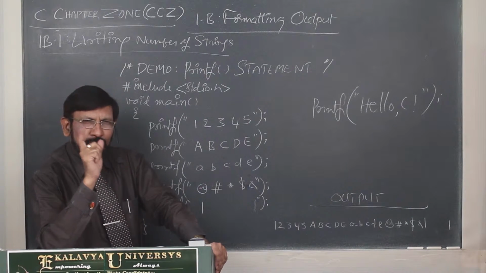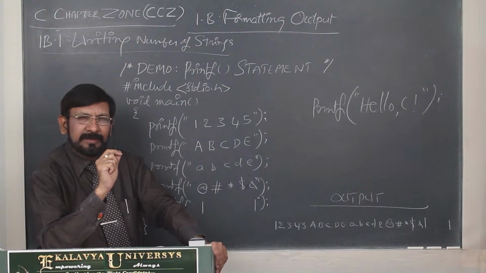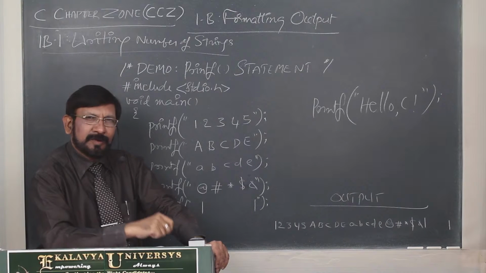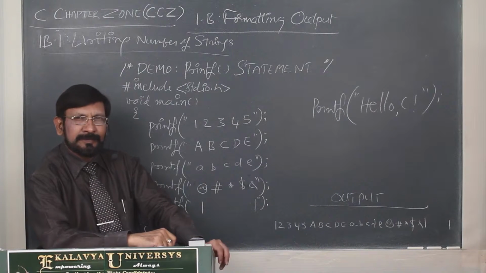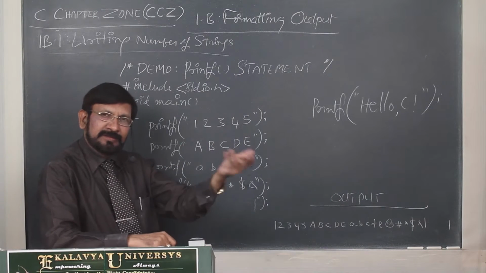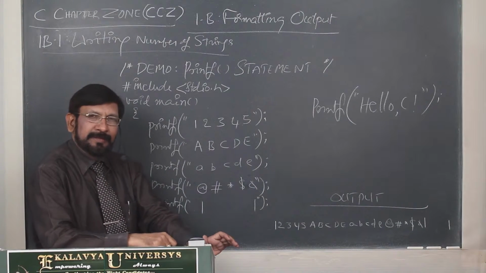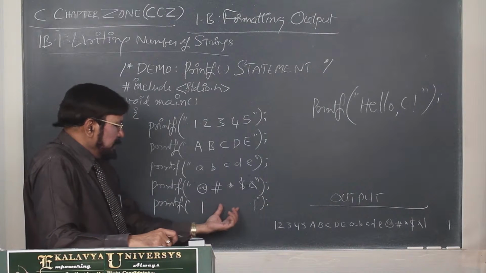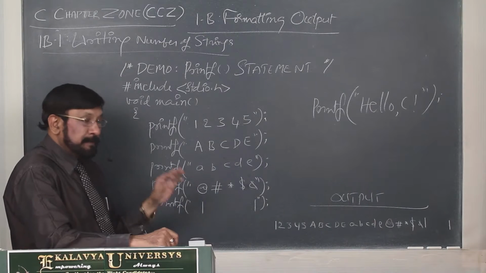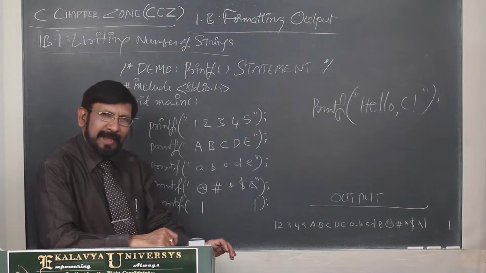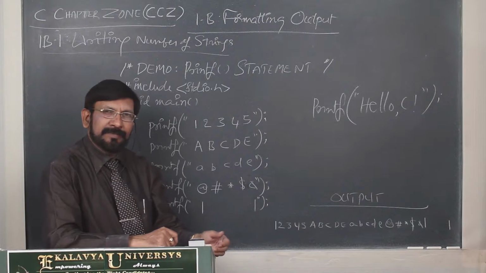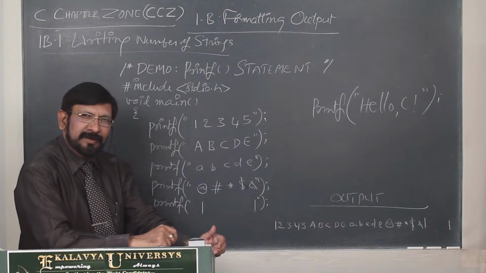I already told you, doing nothing may not be an activity in real life. If your father asks what you are doing and you say you are doing nothing, he never appreciates it. But in programming, doing nothing is a valid activity. In the same manner, here you may feel it is a blank. You call it a blank character. A blank character is also a character, like a, like 1, like 5, like the hash symbol.